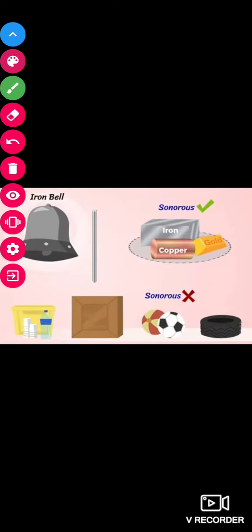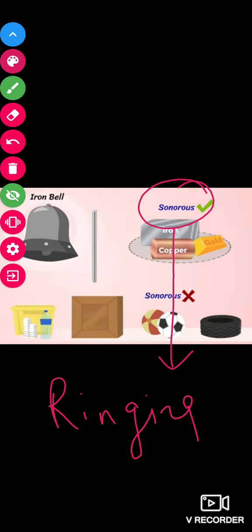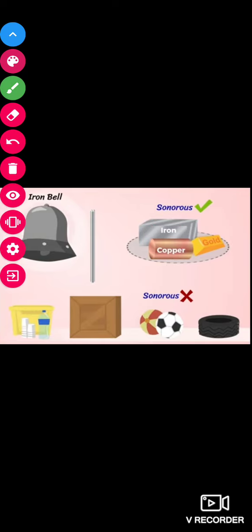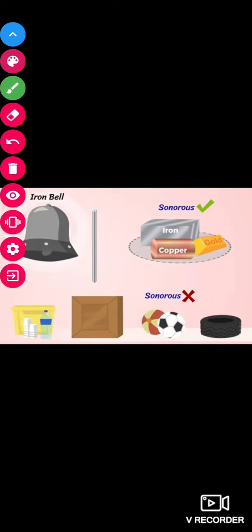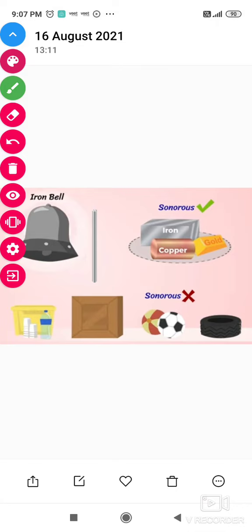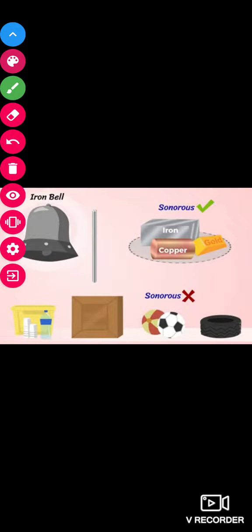Next is sonorous. What does that mean, everyone? It means ringing sound. So which material will show this property? Let us observe. You know that in your school there is an iron bell. When this iron bell is struck with a hard object, it will produce a ringing sound. But why does your school have an iron bell and not a plastic bell? Yes, there is a reason.